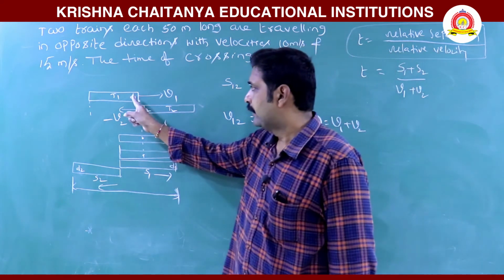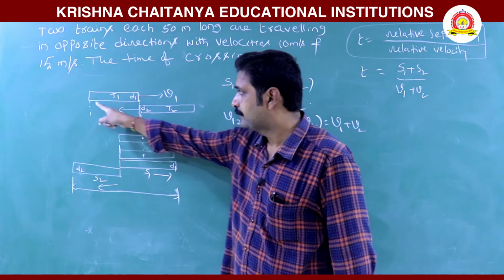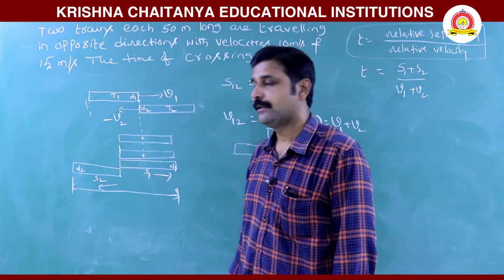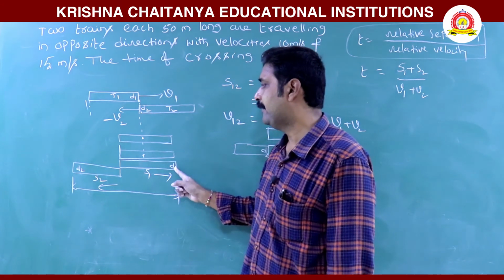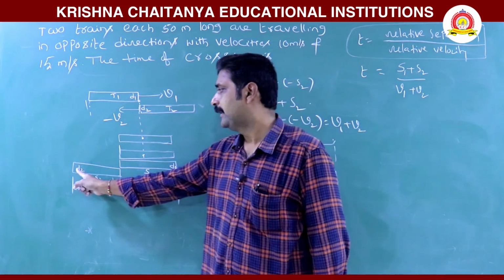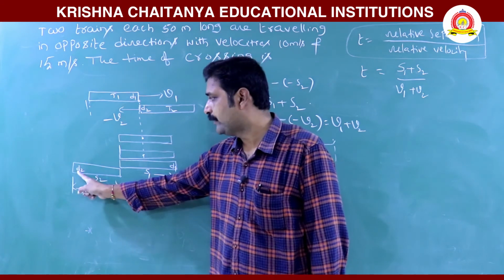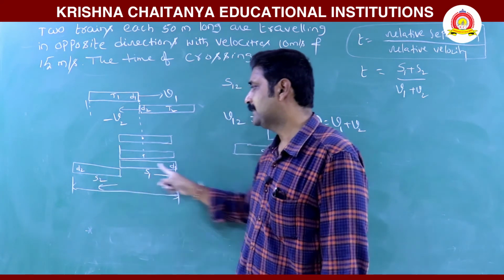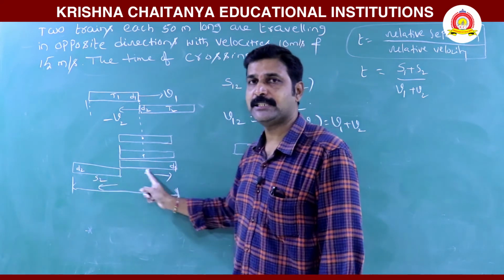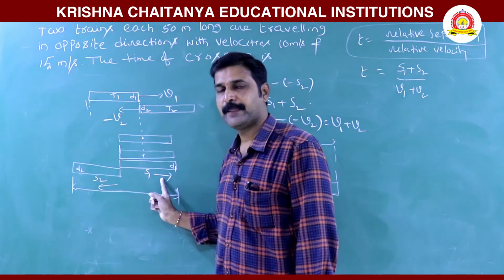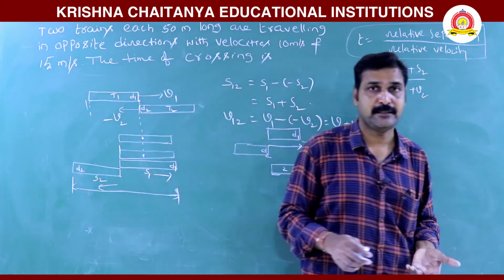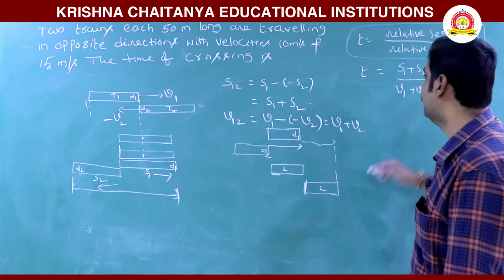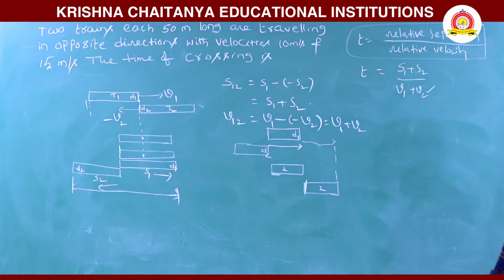So here, when this train crosses D2, D1 feels that he travelled a distance D1 plus D2. Similarly D2 feels that he travelled a distance D2 plus S2 plus S1. So for the first one S1 plus S2, second one S2 plus S1. So those are the distances they find. And the velocities they are travelling with, they feel that they have velocities V1 plus V2.